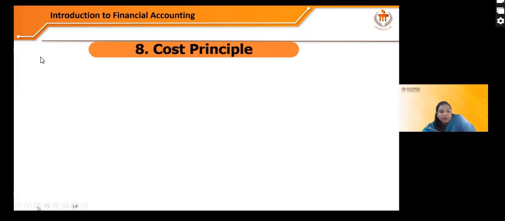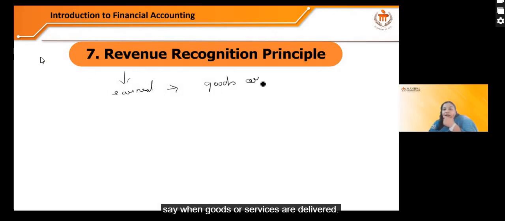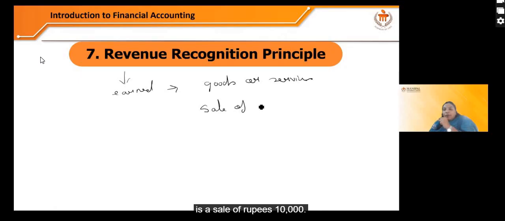Revenue is recognized when it is earned, or we can say when goods or services are delivered, not necessarily when cash is received. For example, there is a sale of rupees 10,000 in the month of December.